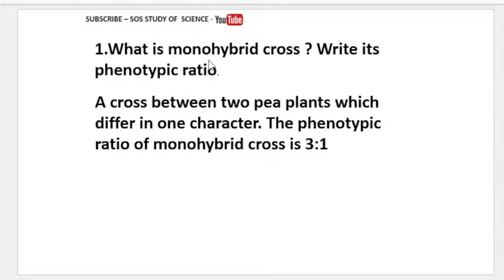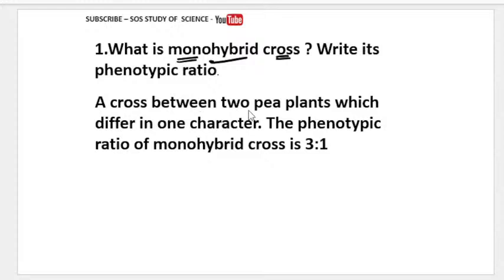So the first concept is, what is a monohybrid cross? What is mono? Mono is nothing but single. Okay, mono is nothing but single. Cross is nothing but the thing which is taking place between two parents or two offspring in the next generation. Okay, how can we define a monohybrid cross?